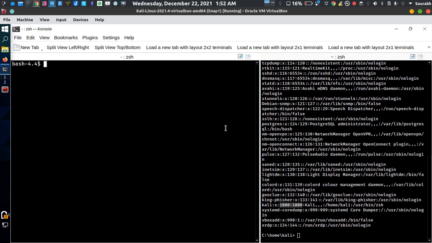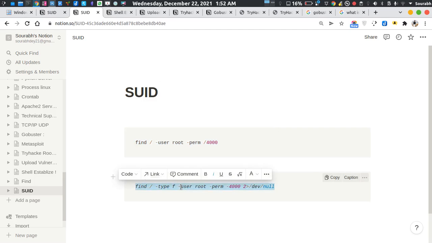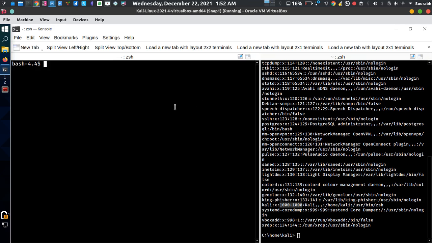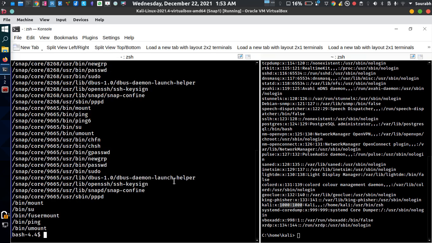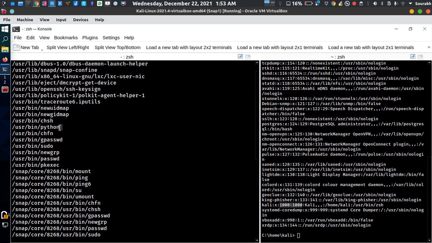There's another way of finding it by using a much more extensive command. Paste it over here and hit enter. As you can see, it gives a smaller result, but in a much more precise and accurate manner. It also gives me the same result, which is /usr/bin/python.